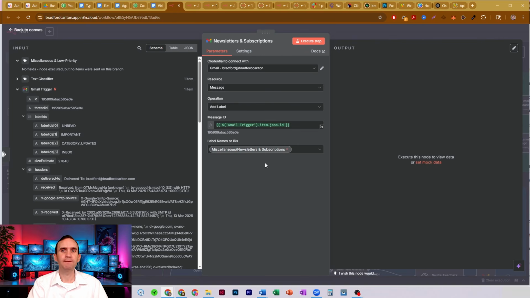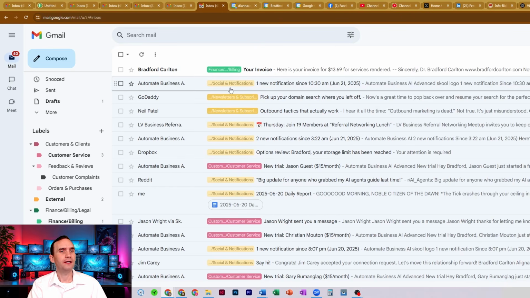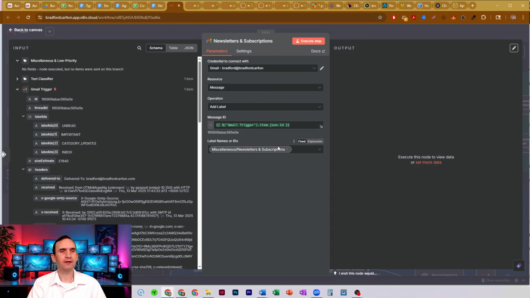It puts the label on it, and then it'll show up in your email here. So in this case, social and notifications is one of the ones that goes down this path. The newsletters and subscriptions, it just adds the tag to it. So that way I see it. I can decide whether I want to read it or not, if it's important enough to read, just at a glance, looking at the color, looking at the title.